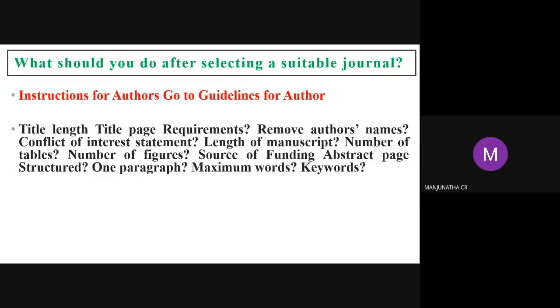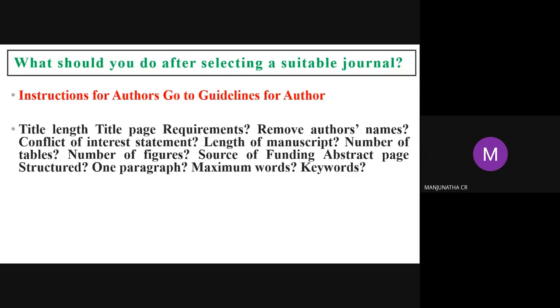For blinded reviewing, they will not show the reviewer who the author is, what their email is, and all those data, or the corresponding author name also. They will send only the manuscript and title, and the reviewers will evaluate. That is blinded review. Some journals ask whether the author names are blinded or unblinded. Two options are there in the journal. Usually blinded is good because the manuscript is evaluated without knowing the authors.